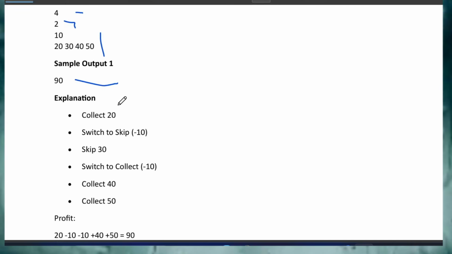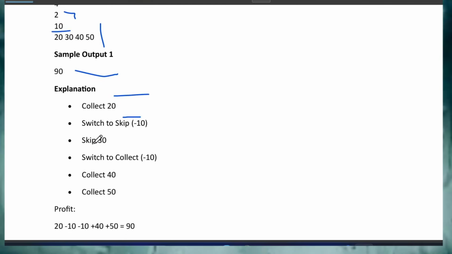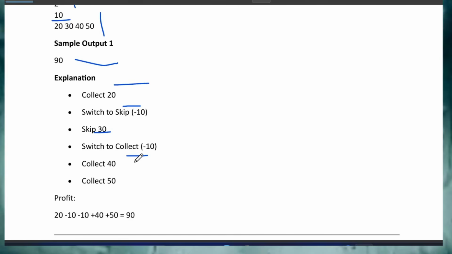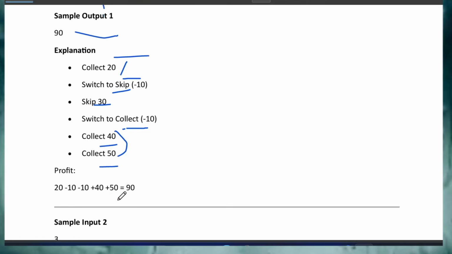Why? If you collect 20, switch to skip, minus 10, because this is the switching cost. Skip 30, then switch to collect, minus 10. Switch to collect means these are the basically the things, or you can say modes. I am just skipping it. Skip, then collect. So collect 40 and collect 50. If you collect this, 50 plus 40 is 90. In this way we are getting the profit. So 20 minus 10 plus 40 plus 50 will equal 90.